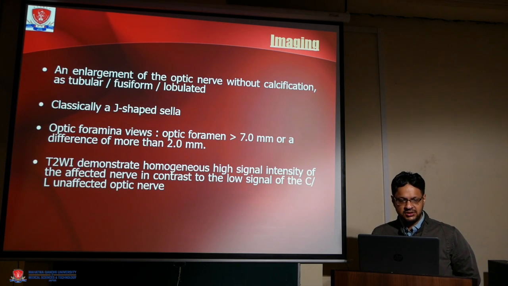They are classified as a J-shaped sella. On optic foramen view, the optic foramen is greater than 7 mm, with a difference of more than 2 mm between the two foramina. T2 weighted images demonstrate homogeneous high signal intensity affecting the optic nerve, in contrast to the low signal in the C-shape, L-shape unaffected optic nerve.